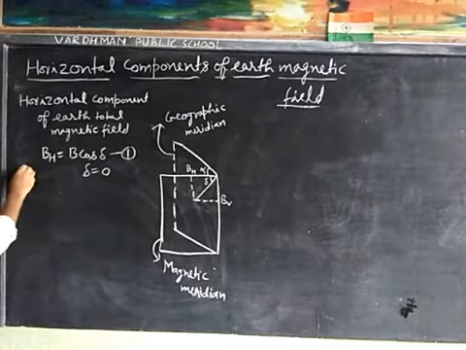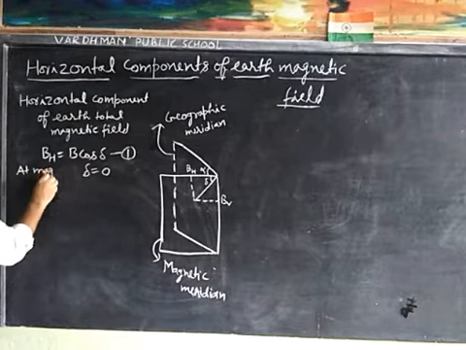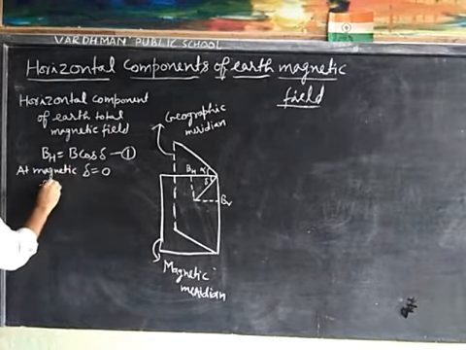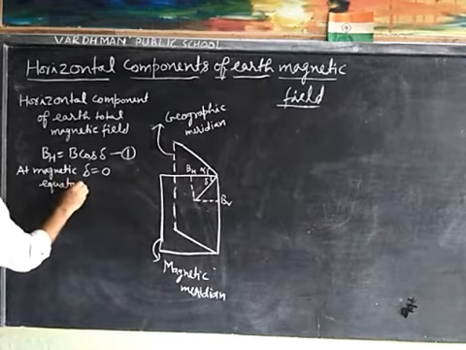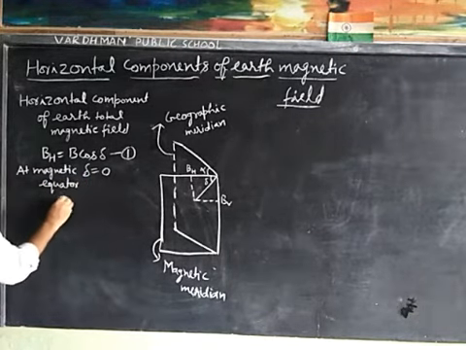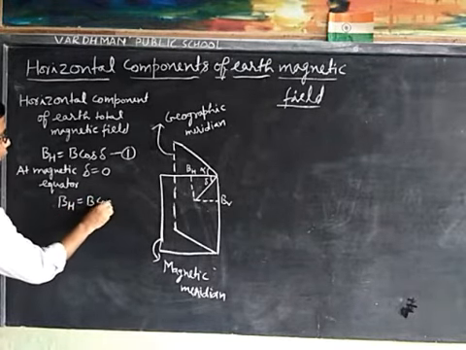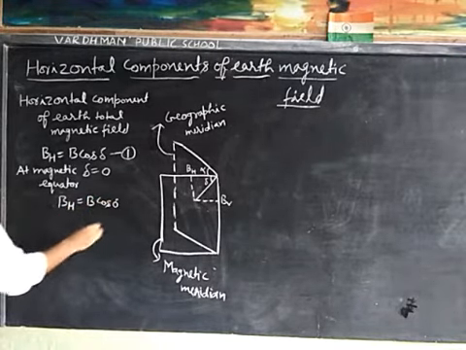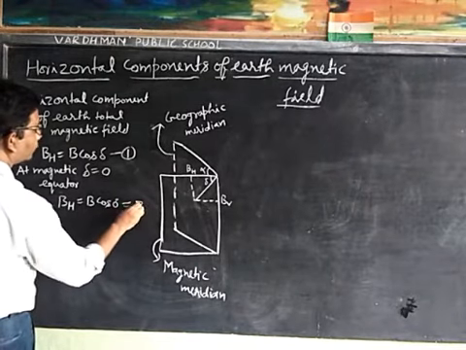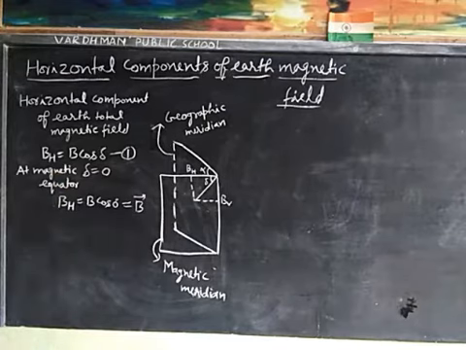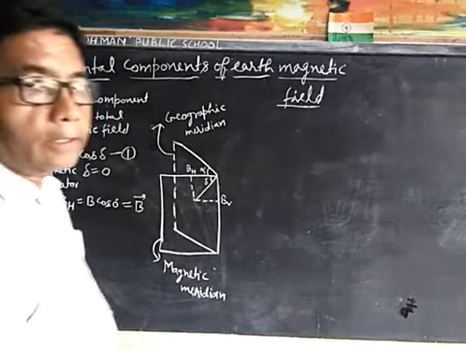At the magnetic equator delta is equal to 0, therefore BH is equal to B cos 0, cos 0 value is 1, therefore we can write B. This is the horizontal component of the Earth's total magnetic field.